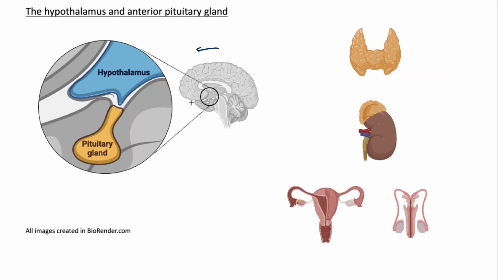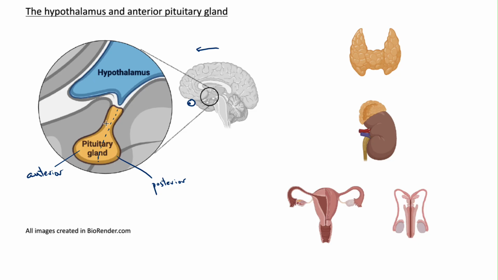Forward is that way, so the eyes would be here, and we're zooming in on this part. This is the hypothalamus, and below it is the pituitary gland. Now, the hypothalamus is neural tissue, it's part of the brain. The pituitary gland is an interesting gland that's actually divided into two parts. The anterior part, which is the part we're going to talk about now, towards the front, which is a true gland, and embryologically it actually grows up from the roof of the mouth, whereas the posterior pituitary gland is true neurological tissue, and it has grown down from the brain in embryological development, and they act quite differently.